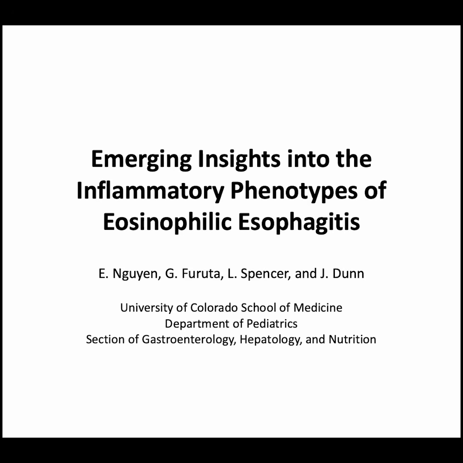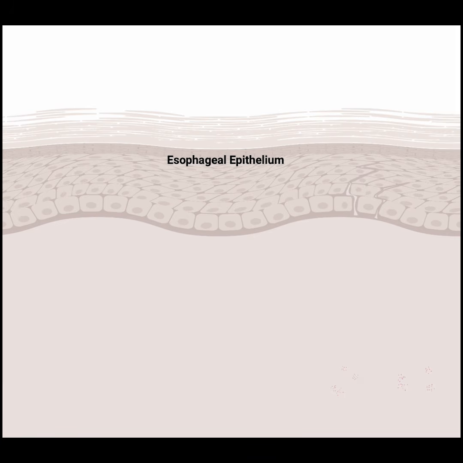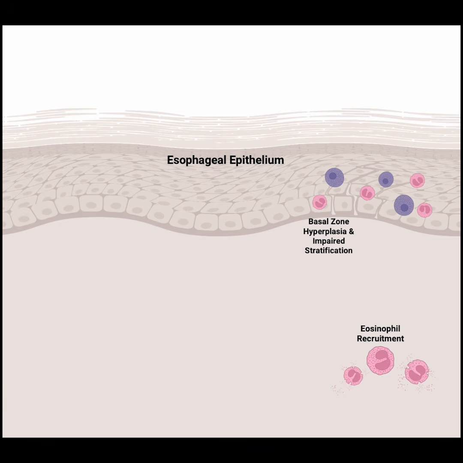On behalf of my co-authors, we proudly present this review of the clinical and translational research addressing the mechanisms, phenotypes, and progression of inflammation in eosinophilic esophagitis. Eosinophilic esophagitis is pathologically defined by accumulation of eosinophils in the esophageal epithelium, as well as epithelial damage marked by basal zone hyperplasia and impaired stratification.